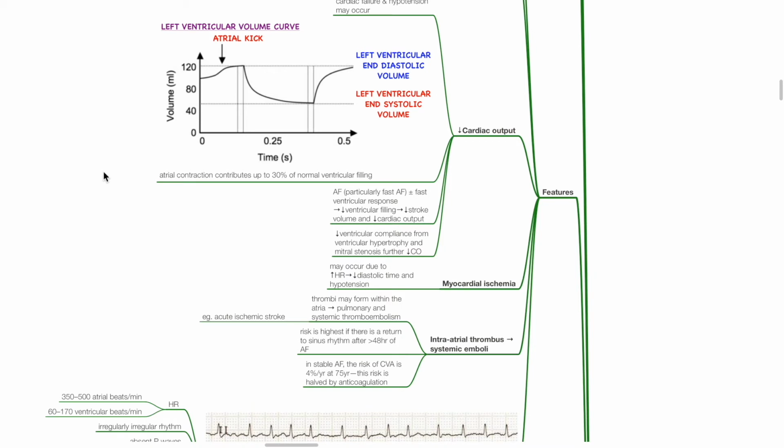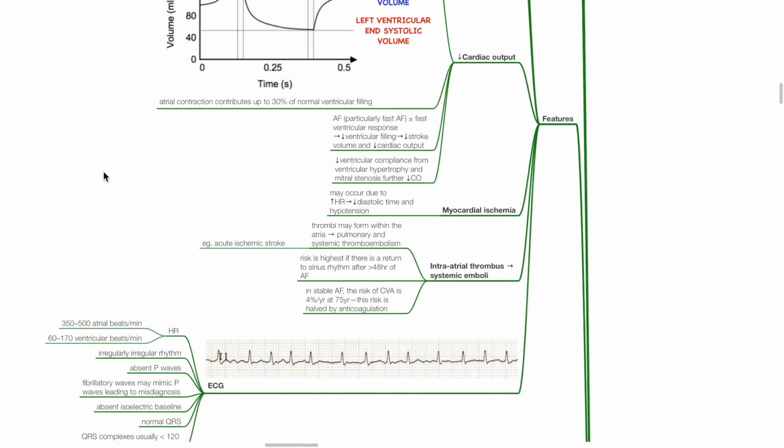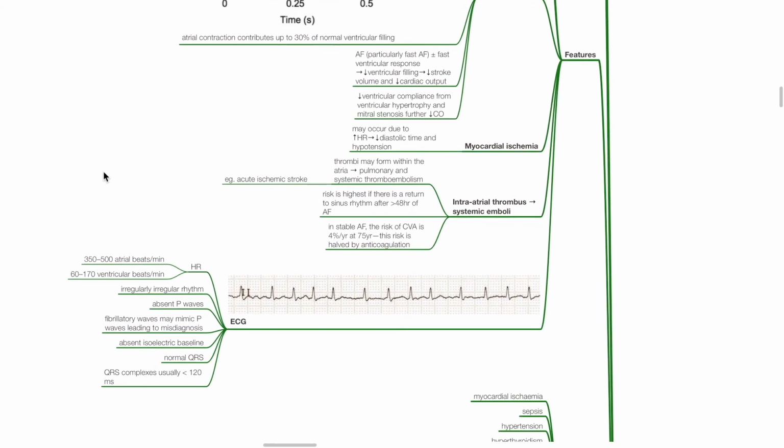Thrombi may form within the atria, and this may cause thromboembolic phenomena. The risk is highest if there is a return to sinus rhythm after 48 hours of AF. In stable AF, the risk of CVA is 4% per year at 75 years old. This risk is halved by anticoagulation.